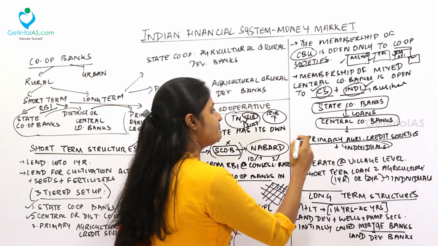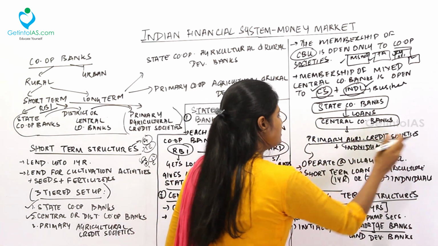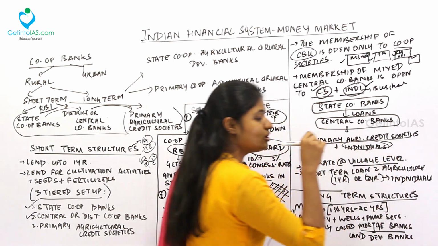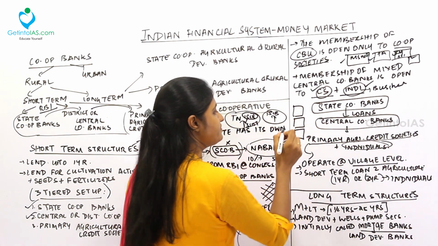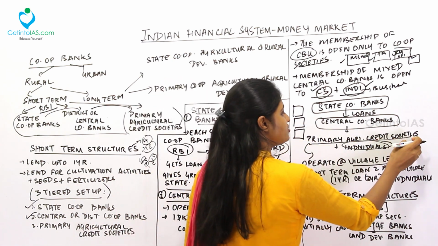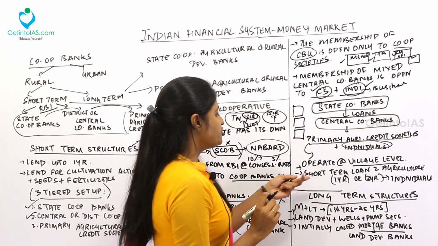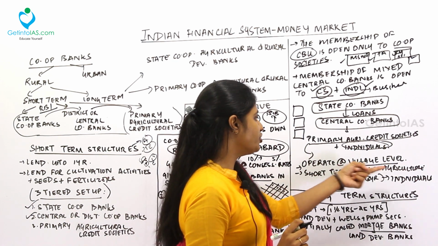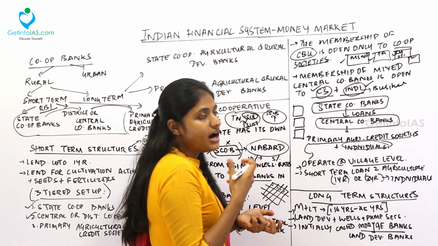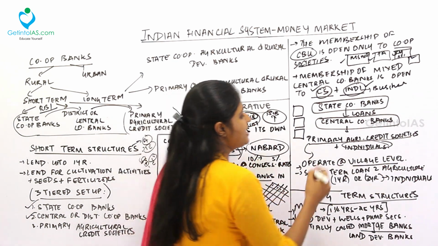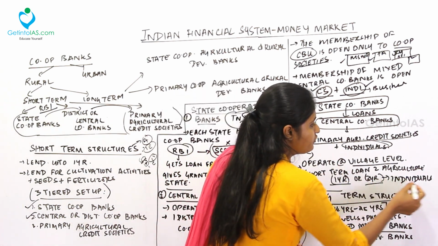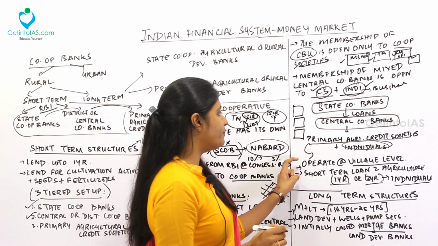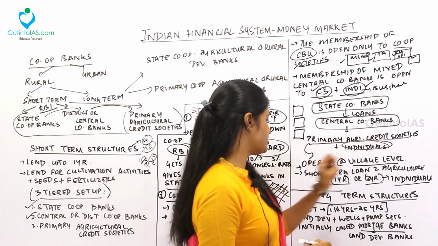Next, they operate at village level. Very important: the primary agricultural credit societies will operate at the village level, because already we saw at the state, then we saw at the district, now we are seeing at the village. So the primary agricultural credit societies work at the village level. They lend short-term loans to agriculture. Those who are involved in agricultural activities get loans up to 1 year or up to 3 years. So this is the operation of the primary agricultural credit society.